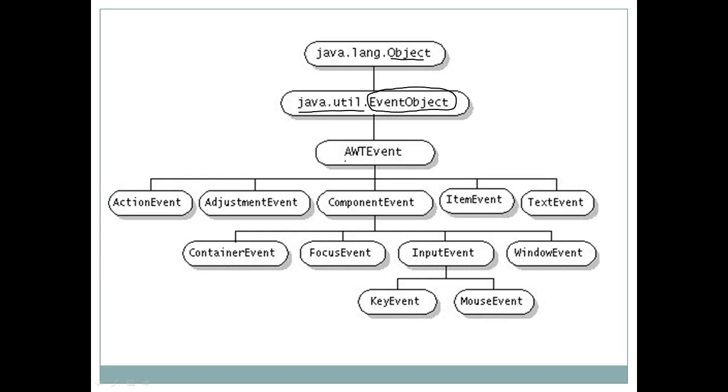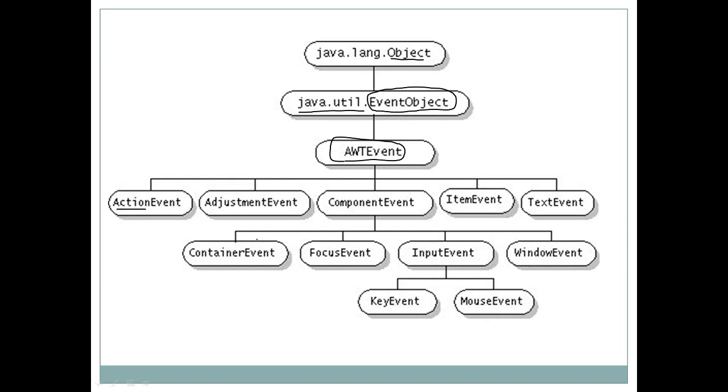There is a subclass of the EventObject class, the AWTEvent, and there are also some subclasses of the AWTEvent class. All these are AWT events, that is ActionEvent, AdjustmentEvent, ComponentEvent, ItemEvent, TextEvent. These are the subclasses of the AWTEvent class.